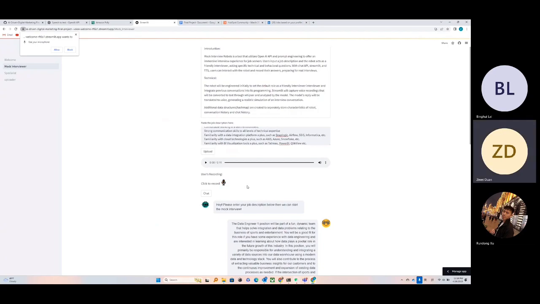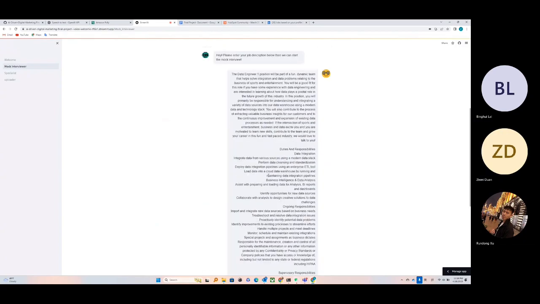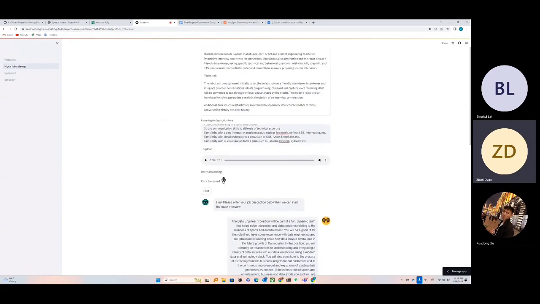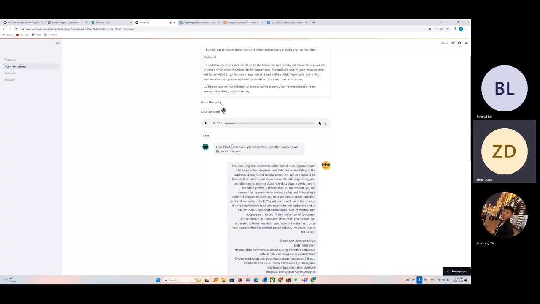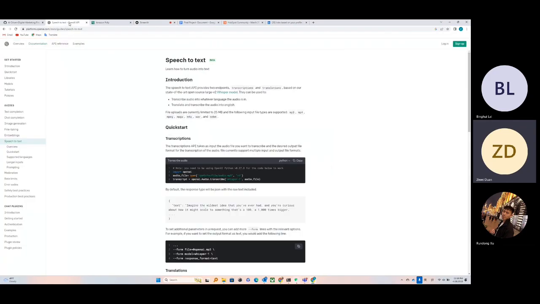Let's do that again. I have extensive experience doing research on algorithms, especially forecasting algorithms. Once we click complete, our audio will be sent to the Whisper API. The Whisper API is a powerful speech-to-text API provided by OpenAI.